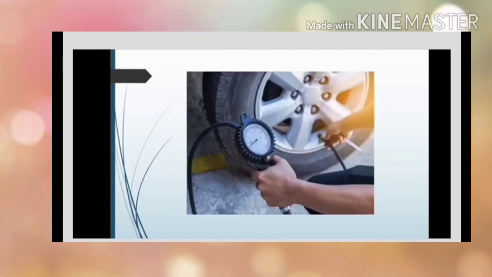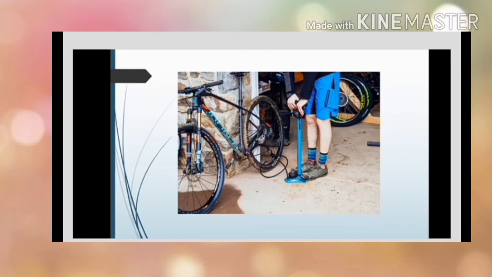Next point, pressure. You must have observed the tires of two-wheelers and four-wheelers being pressurized. The air filling machine has a pressure indicating dial or digital meter showing the reading of pressure. The machine fills the tire to a certain pressure value. You are also aware that force has to be applied to fill air in a bicycle tire with a hand pump. By applying force, air pressure is increased and then the air is pushed into the tire.